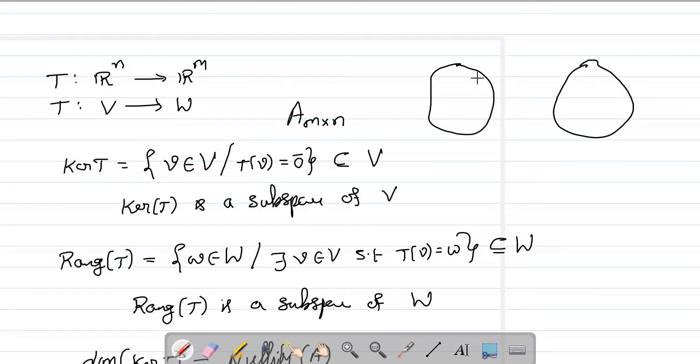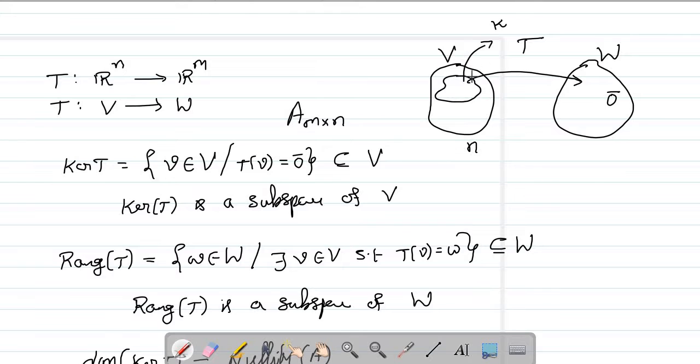Do you remember the rank nullity theorem? If you have a linear transformation from one vector space V to another vector space W, then the dimension of this V is going to be split into two parts. One, all elements which are mapped to 0. Let's say this is the part which is mapped to 0, and the dimension of this subspace is K. Let's assume we started with an n-dimensional vector space.